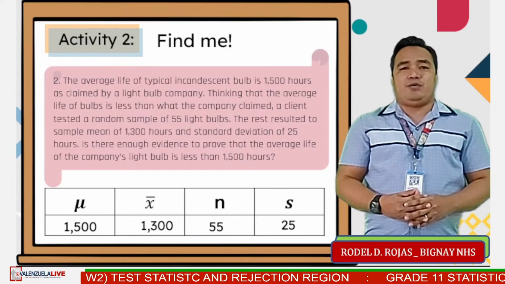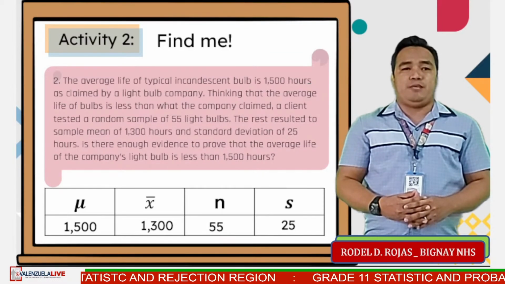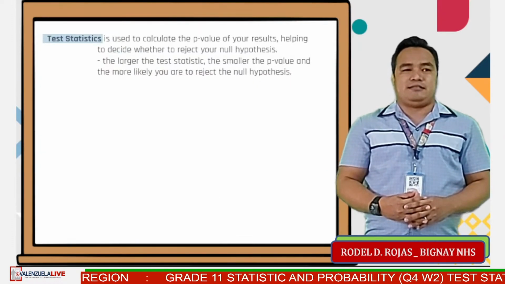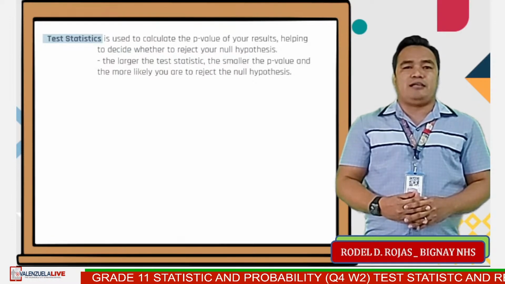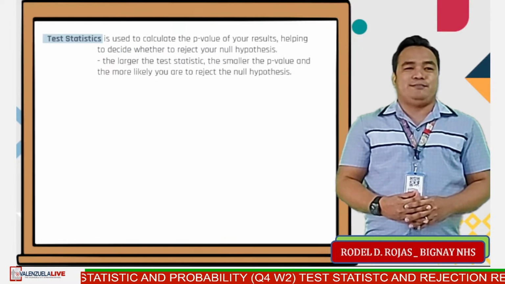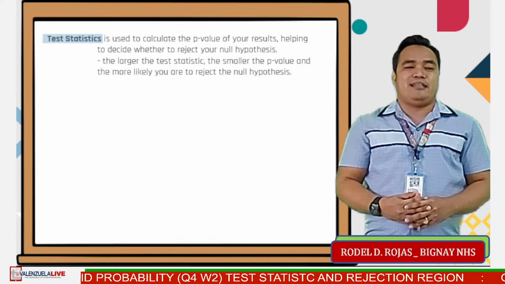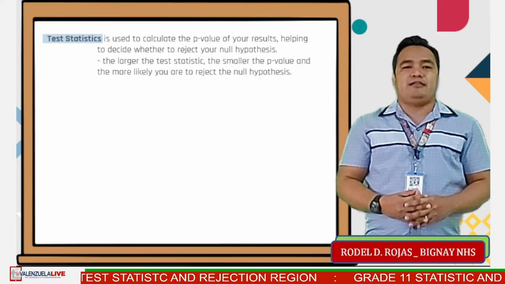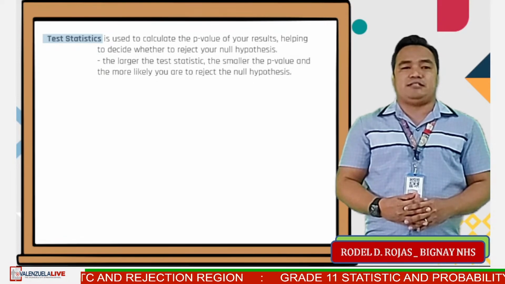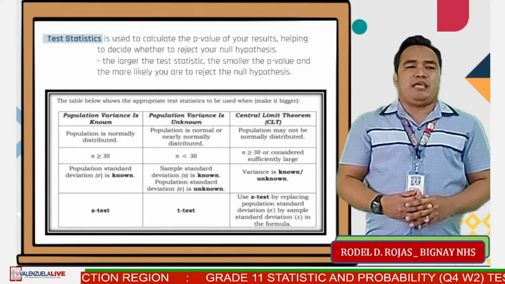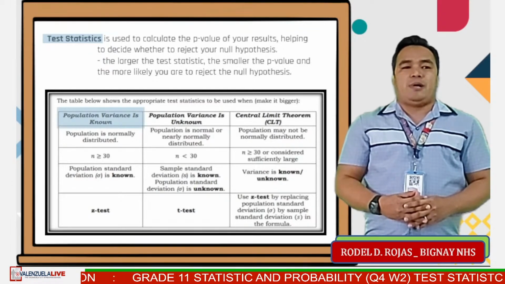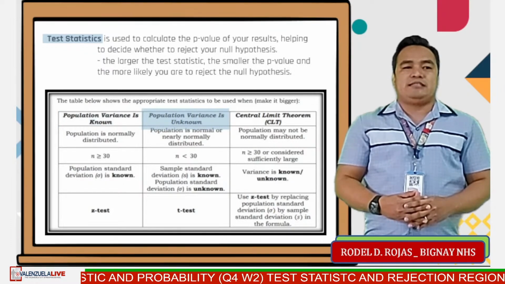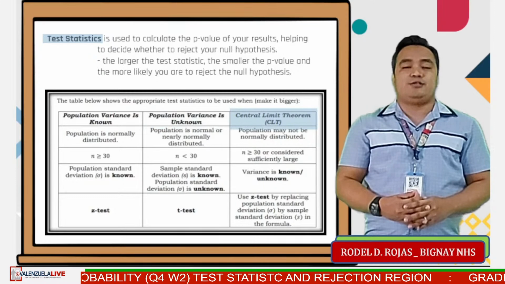Now that you are familiar with identifying the population mean, sample size, and the population standard deviation, let us have now the test statistics. Test statistics is used to calculate the p-value of your results, helping to decide whether to reject the null hypothesis. The larger the test statistic, the smaller the p-value, and the more likely you are to reject the null hypothesis. The table shows the appropriate test statistics to be used when population variance is known, population variance is unknown, central limit theorem, CLT, is to be used.